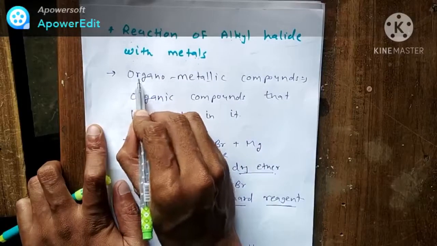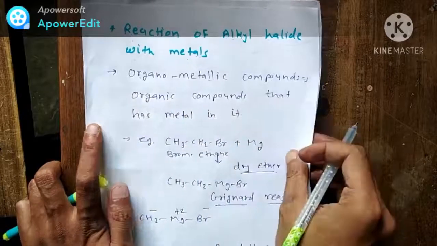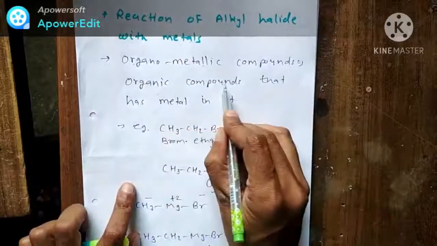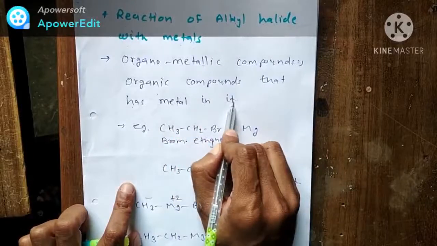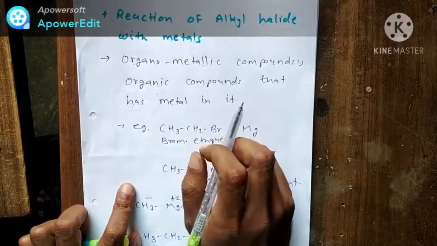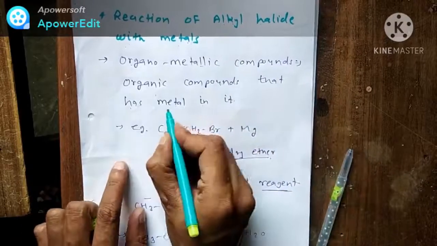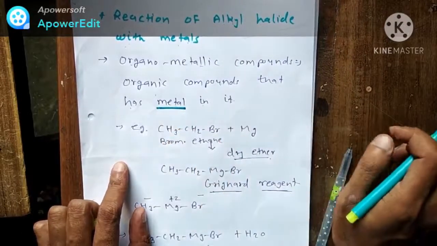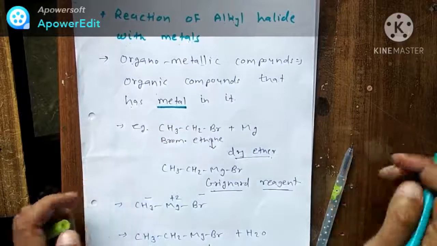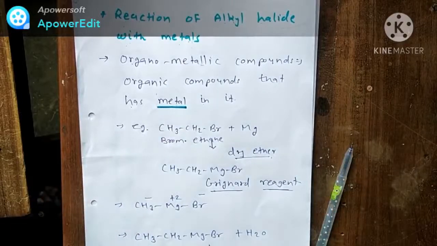Again, what is an organometallic compound? An organic compound that has metal in it is called an organometallic compound.